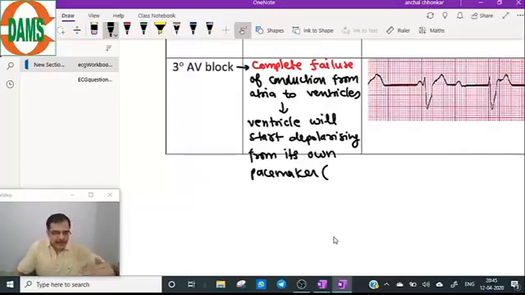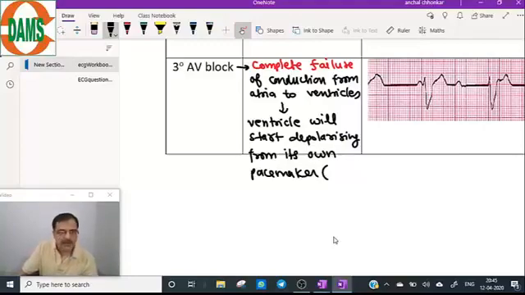The SA node is normal, but that atrial impulse is not conducting through the AV node. So what will happen? The ventricle will start depolarizing from its own pacemaker.